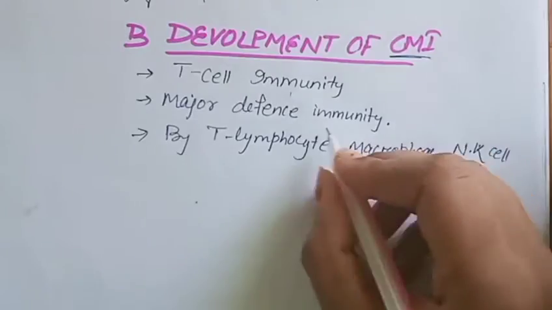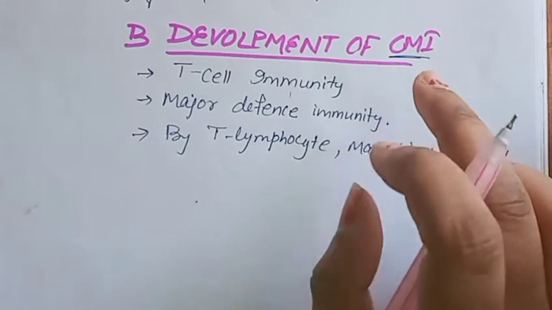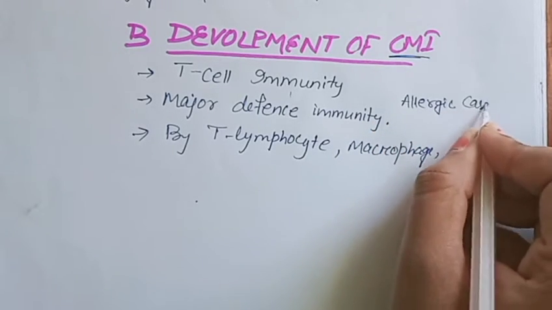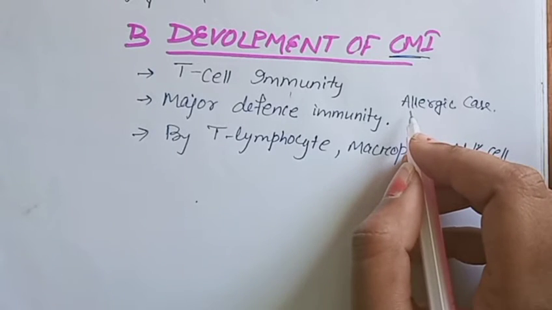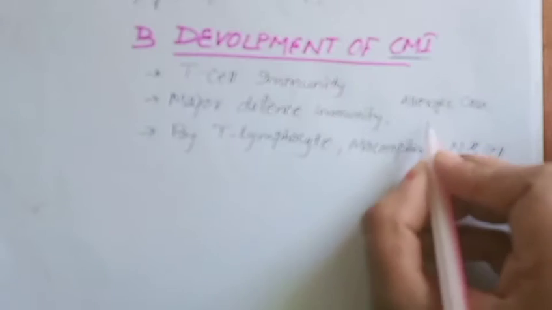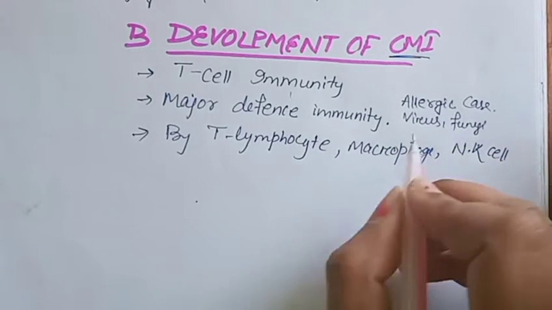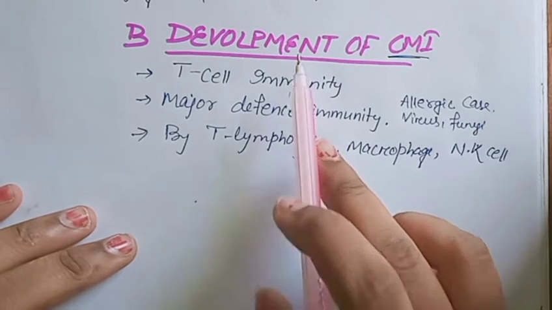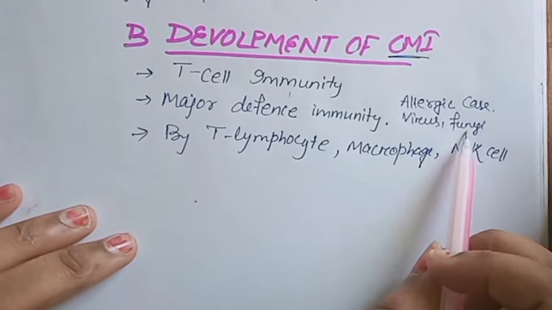This immunity is responsible for delayed allergic reaction and rejection. If an allergic case happens, then this type of immunity has a great role against the allergic reaction. It is also the main immunity against viruses, fungi, and bacteria. These types of pathogens are mainly eliminated by this immunity, so it is called a major defense immunity against viruses, fungi, and allergic cases.